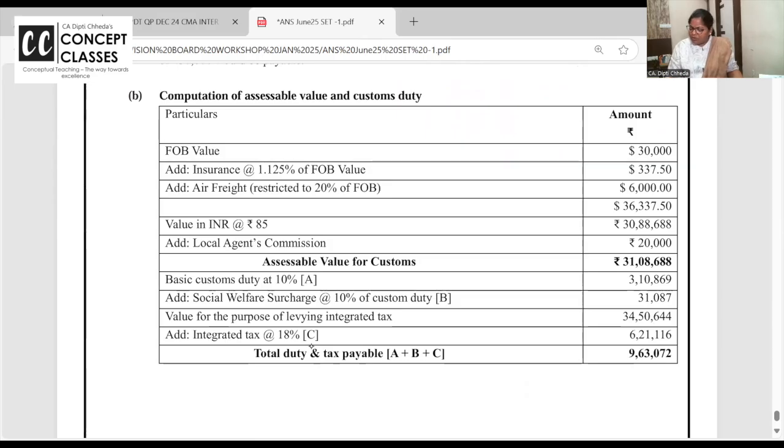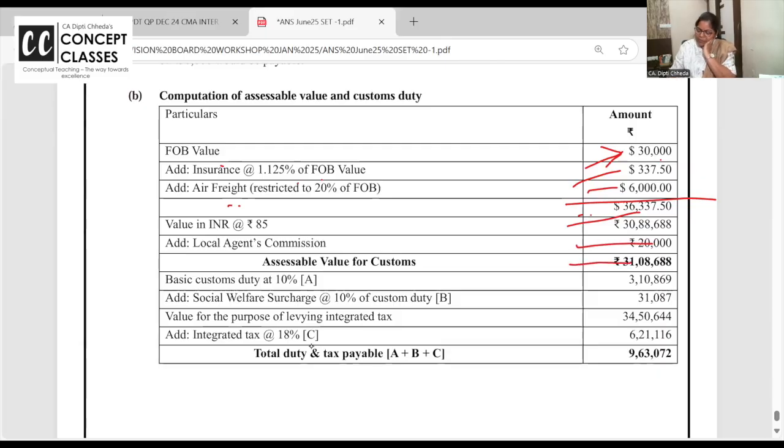FOB free on board is your $30,000. Insurance you always have to charge as a percentage. Air freight, if it is restricted, more air freight is there, you have to take till 20%, so you get this total. Convert it, add local agents commission, you get assessable value.